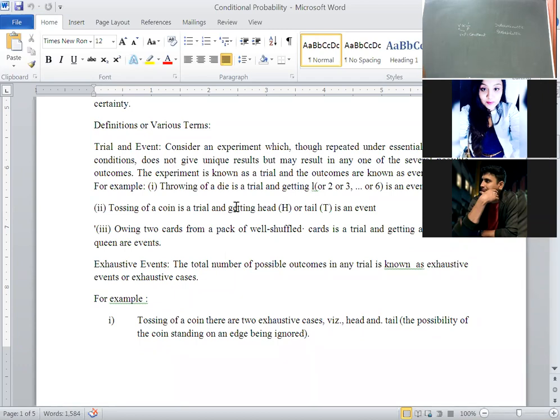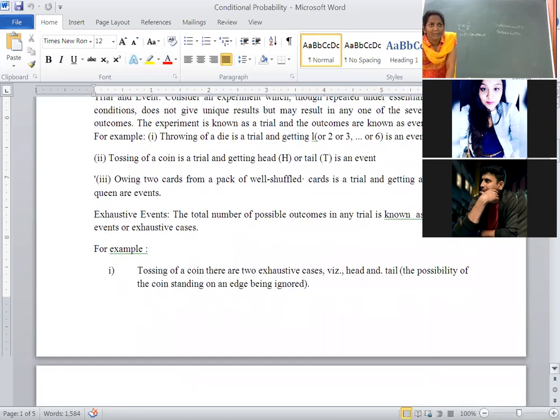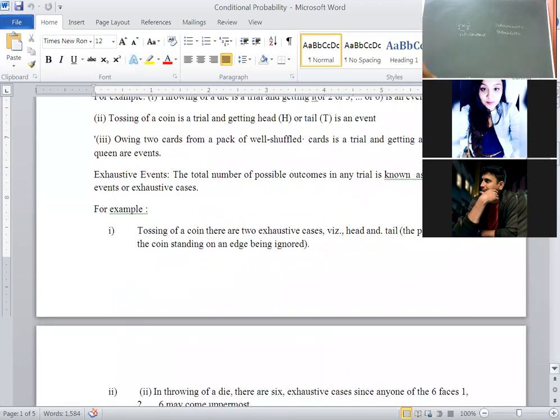Why we are studying these definitions? To define conditional probability and Bayes theorem. We have so many definitions in probability. We have to go through. Okay, exhaustive events is nothing but sample space. The totality of all possible outcomes in any trial is known as exhaustive events.